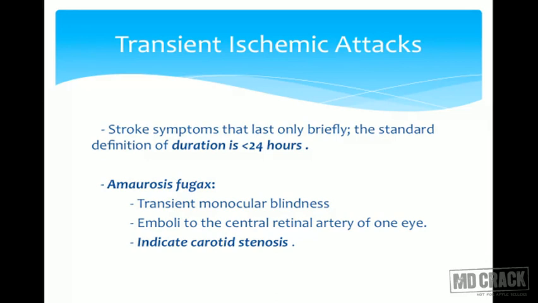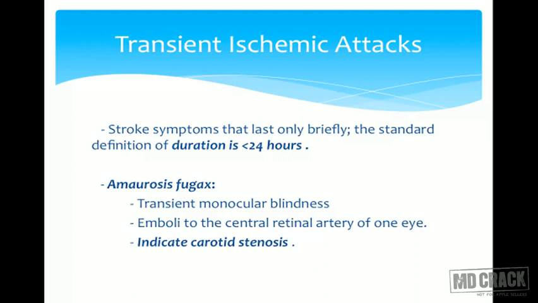Transient ischemic attack. As I told you, if the symptoms of stroke, that is neurodeficit, improve within 24 hours, all the signs and symptoms of stroke improved within 24 hours, you can label it as a transient ischemic attack, that is TIA. For MCQ point of view, you need to remember what is amaurosis fugax. So amaurosis fugax is a transient monoocular blindness, and it indicates there must be some stenosis in the carotid, which will lead emboli to central retinal artery and will lead to a monoocular blindness.